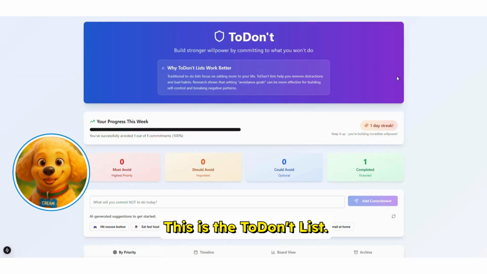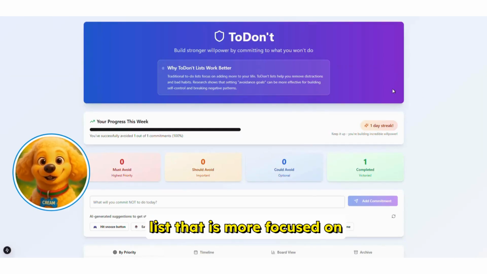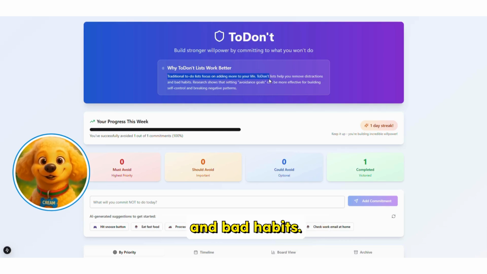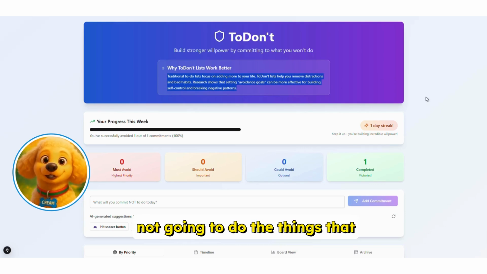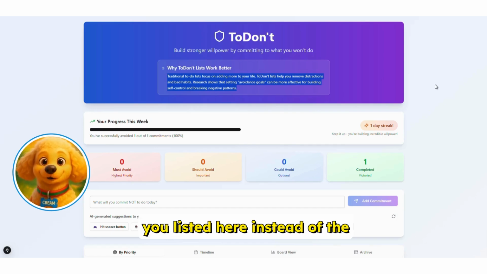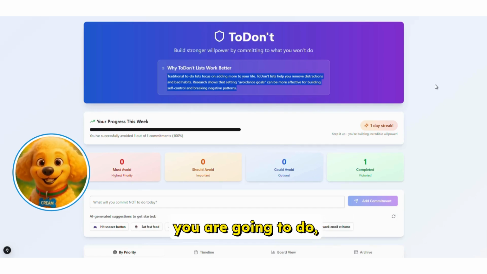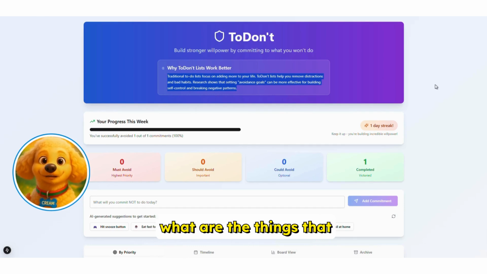This is the ToDon't List. It's the traditional to-do list, but more focused on removing things from your life rather than adding more. The ToDon't List helps you to remove distractions and bad habits. The purpose of the ToDon't List is to ensure that you are not going to do the things that you listed here, instead of the typical to-do list of things that you are going to do. So for the ToDon't List, we have the following functionalities.